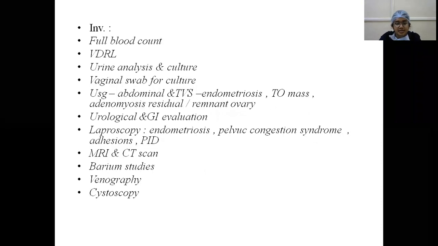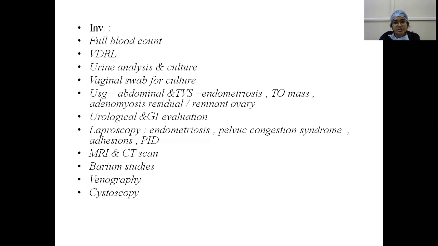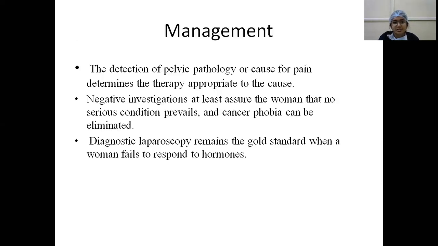So the investigations we do are full blood count, VDRL, urine analysis and culture, vaginal swab for culture to rule out PID, and ultrasonography, both abdominal and transvaginal. It is used to rule out endometriosis, tubo-ovarian mass, adenomyosis and residual or remnant ovary syndrome. Urological and gastrointestinal evaluation has to be done. Laparoscopy is both diagnostic and therapeutic, and it is the gold standard. We diagnose endometriosis, pelvic congestion syndrome, adhesions and PID. MRI, CT scan and barium studies may be done. Venography for pelvic congestion syndrome and cystoscopy may also be done.